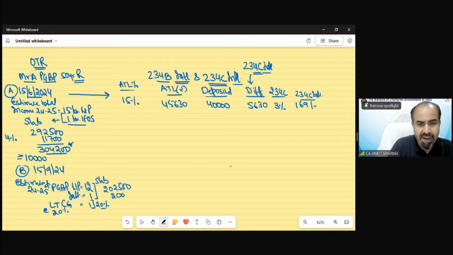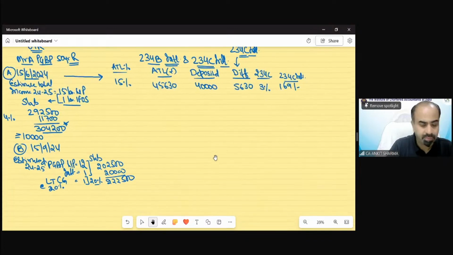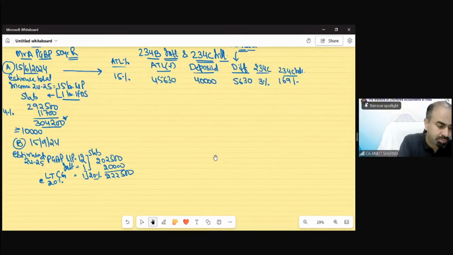And on 1 lakh at the rate of 20%, that would be 20,000. So my tax would be 2,22,500. And if we add education cess,